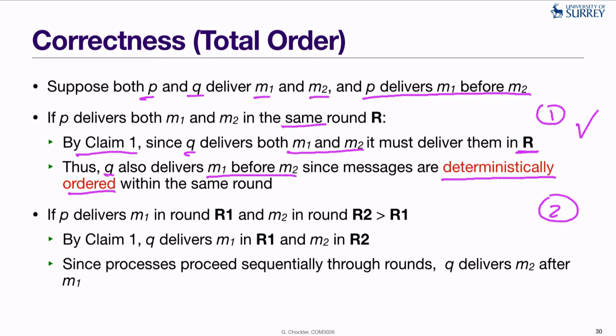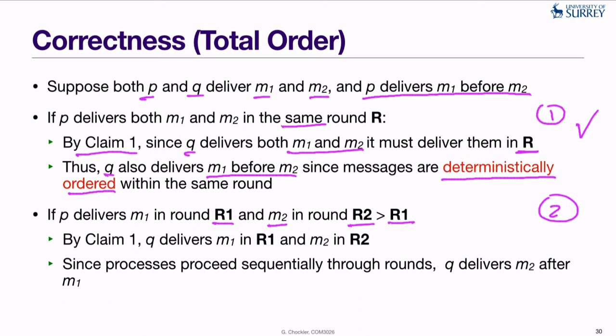Now let's see what happens in case two. So here we have that P delivers M1 in round R1 and M2 in round R2, and those are different rounds, and we can assume without loss of generality that R2 is greater than R1.